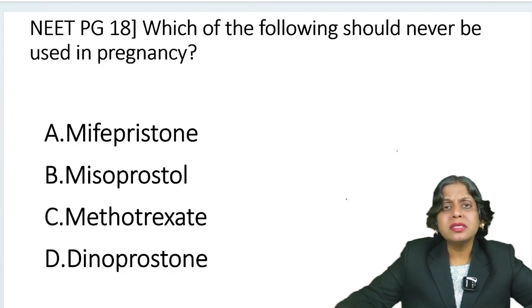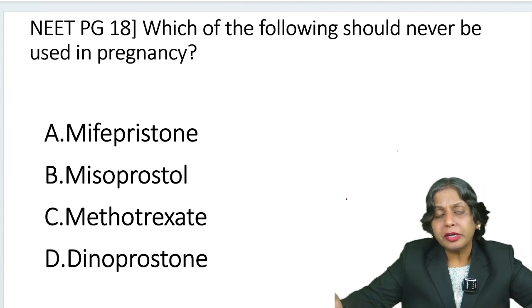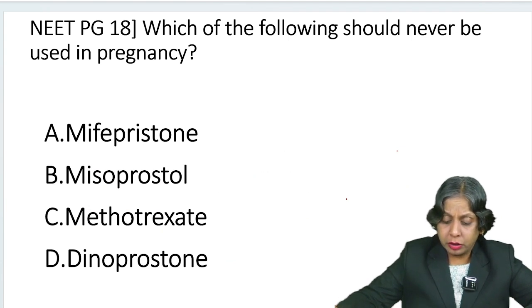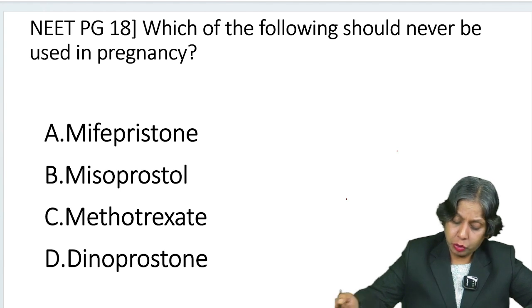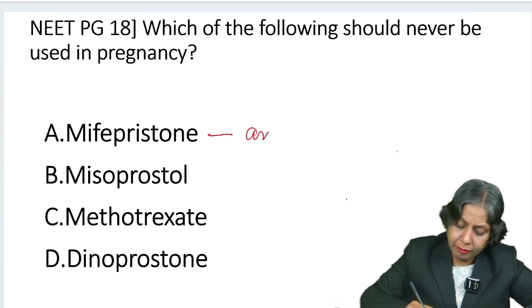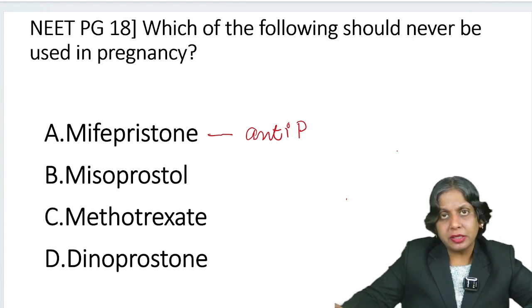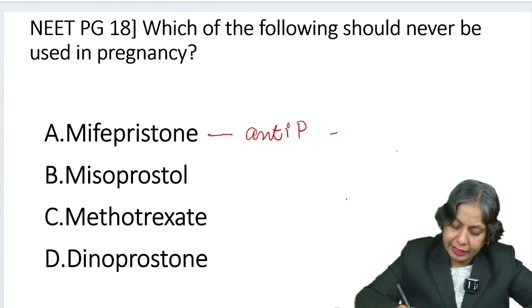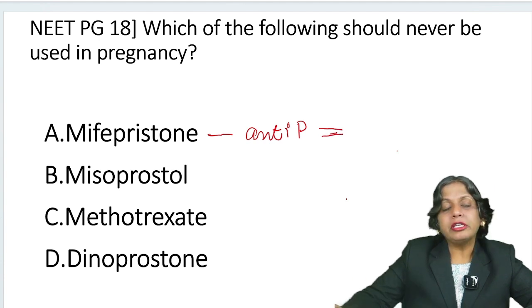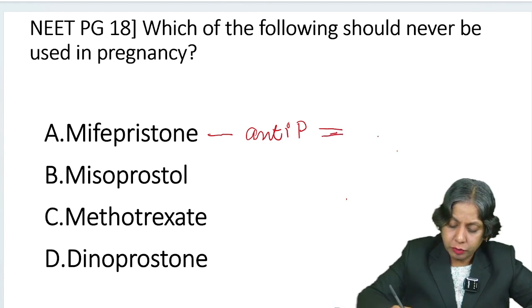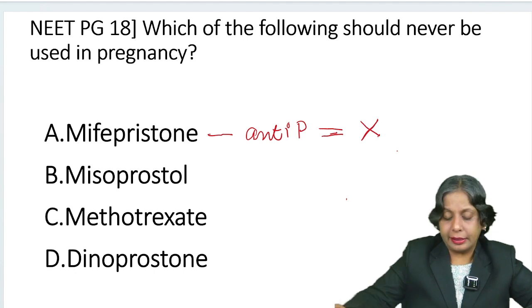This was a tricky question rather than a difficult question. Which of the following should never be used in pregnancy? You know that mifepristone is anti-progesterone. When we give anti-progesterone to the patient, the fetus will expire, because progesterone is a must for fetal growth. So mifepristone is contraindicated in the pregnant lady.